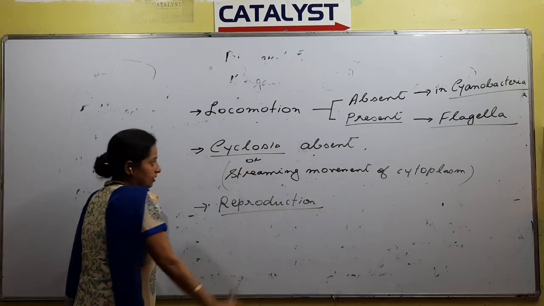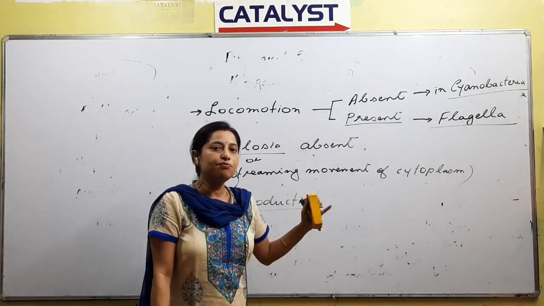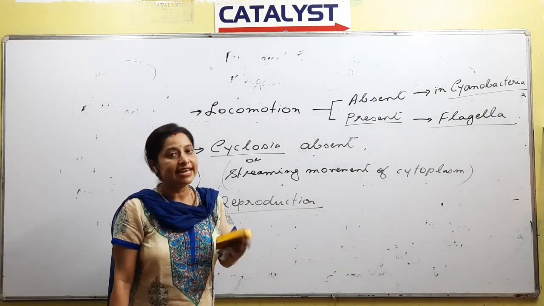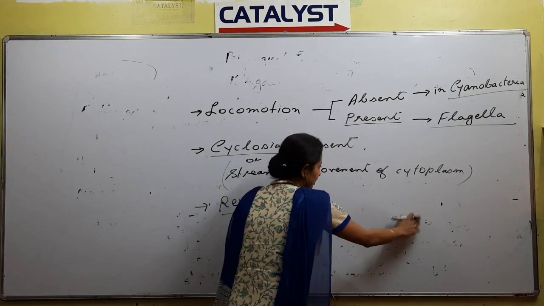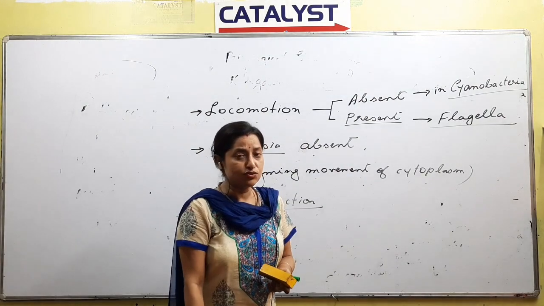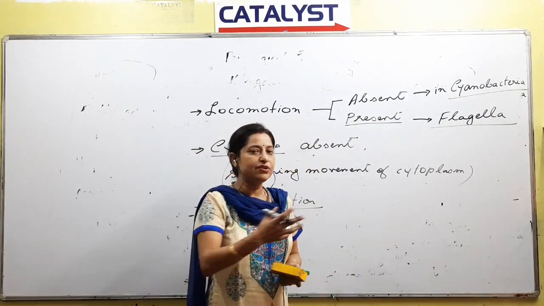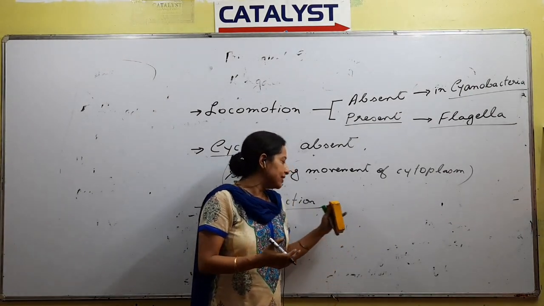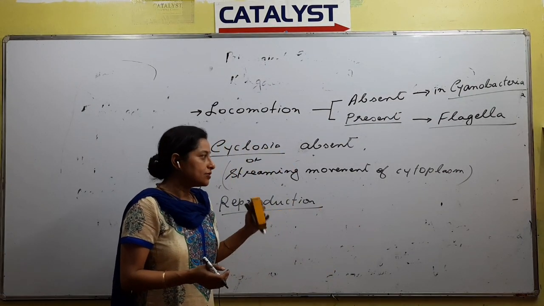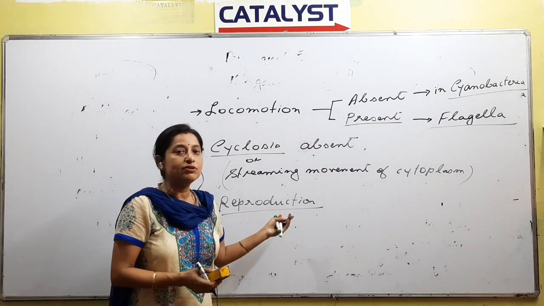When we talk about reproduction of prokaryotes, how do bacteria reproduce? Reproduction has been divided into two types, no? Asexual reproduction and sexual reproduction. Vegetative reproduction is something that we are not discussing. So in case of Monera, what we have to know is how these organisms reproduce.